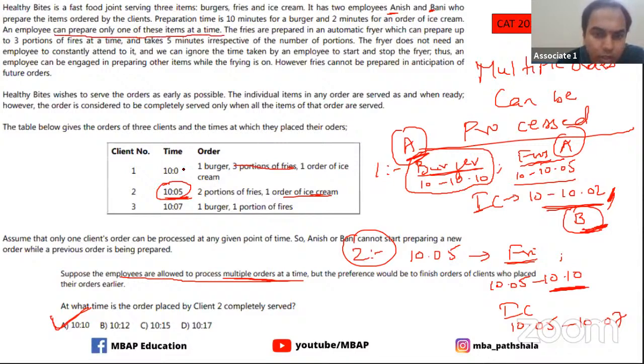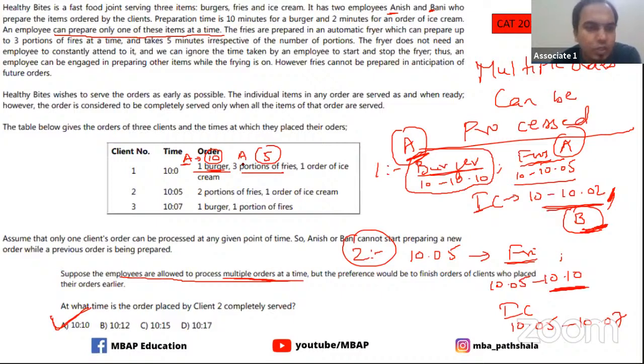So what did I do here? I'm just clearing some part of the screen. Okay, client number one comes in. I tell staff A to go and start processing this, and this is going to take 10 minutes, from 10 to 10:10. Only the burger part is worked on by A. B is free. Even A can work on fries, because fries does not keep you occupied. So by the time 10:10 comes, A has prepared one burger and three portions of fries.